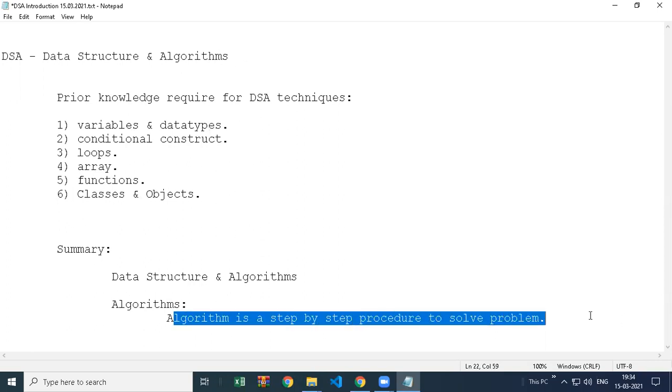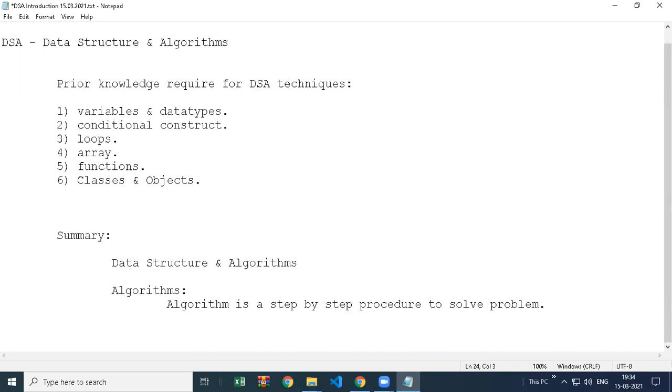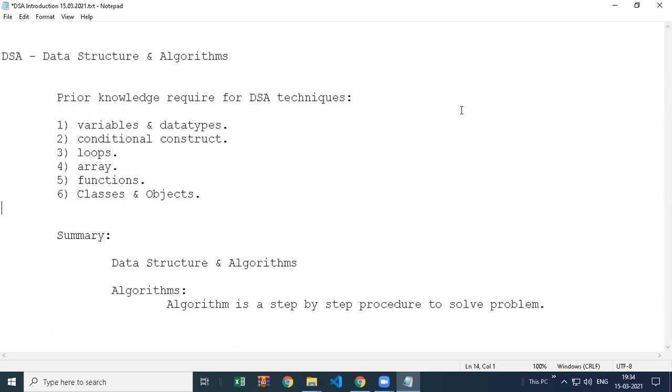It is just a step by step procedure to solve a problem. And there is no fixed way of writing. You can write in your own ways, but it should explain properly what your program will do, so any programmer can see it and create the code for it.